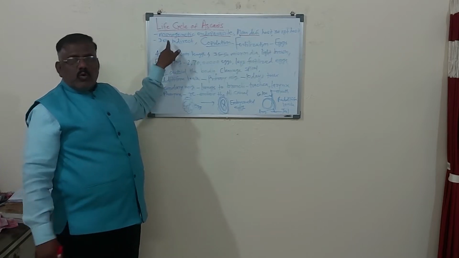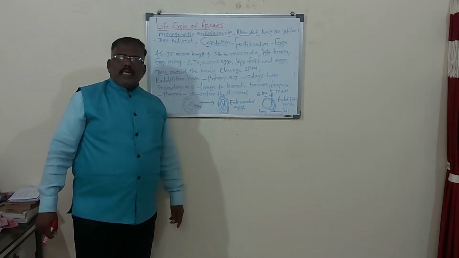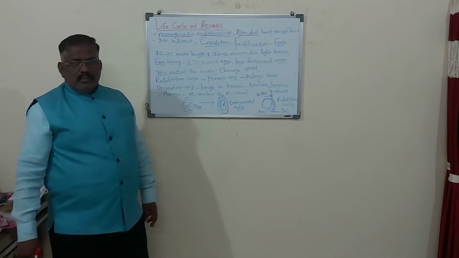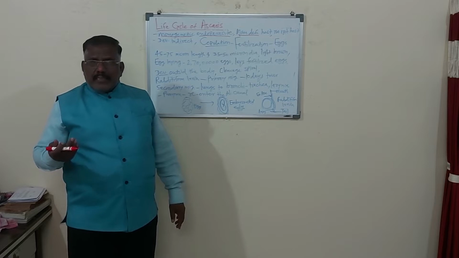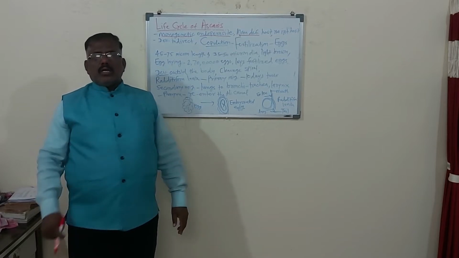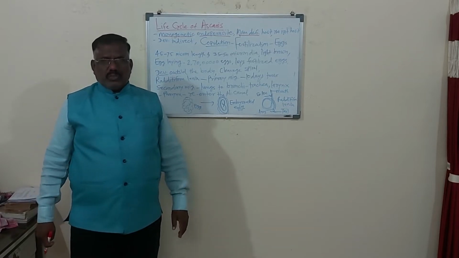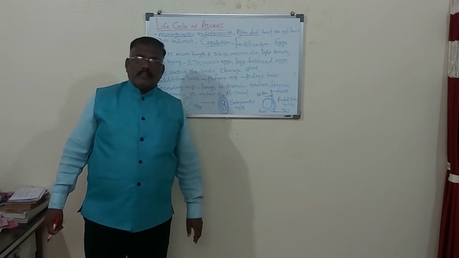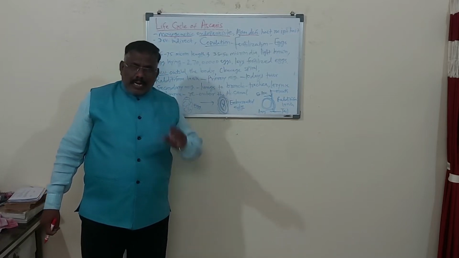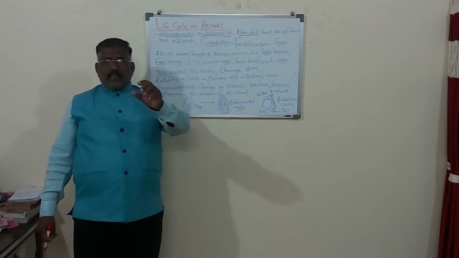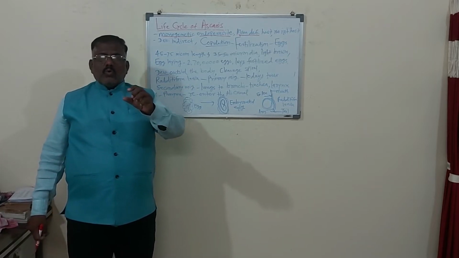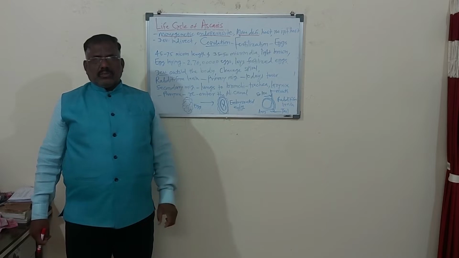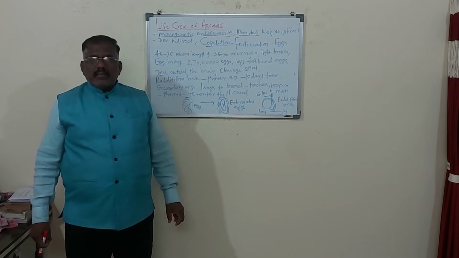There are two types of development, indirect and direct. Direct development means after birth or after hatching, the newborn looks like its parents except for sexual maturity. The newborn that has come out of the egg looks like the parents, so development is direct.